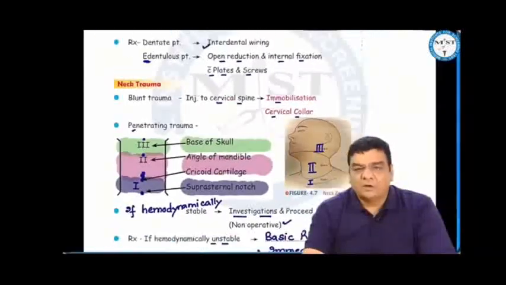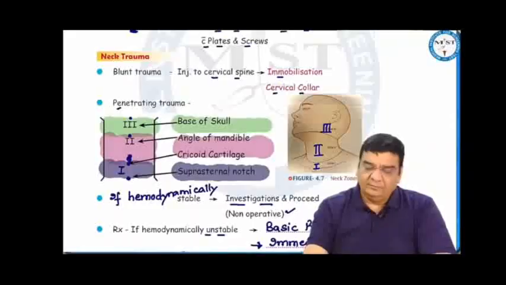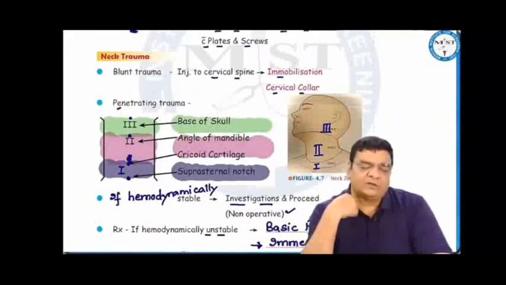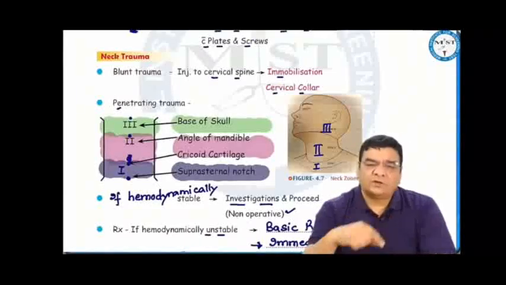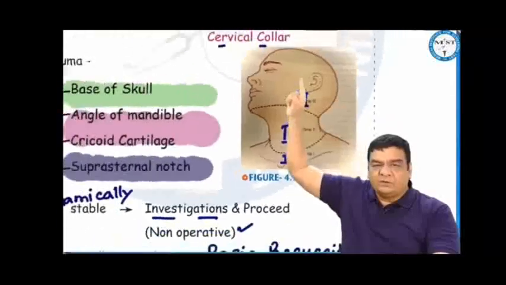In neck trauma, blunt traumas, there can be injury to the cervical spine, for which neck immobilization, a cervical collar, is required. Neck is usually saved. The soft tissues of the neck are usually not injured because above there is face and below is chest. But in penetrating traumas, there can be injury to any zone of the neck. Zone 1 is from the suprasternal notch to the cricoid cartilage. Zone 2 is from the cricoid cartilage to the angle of mandible, and zone 3 from the angle of mandible to the base of skull.